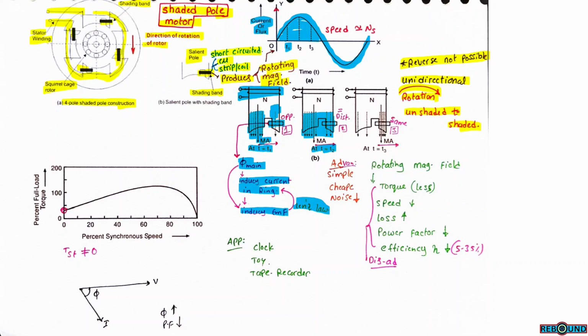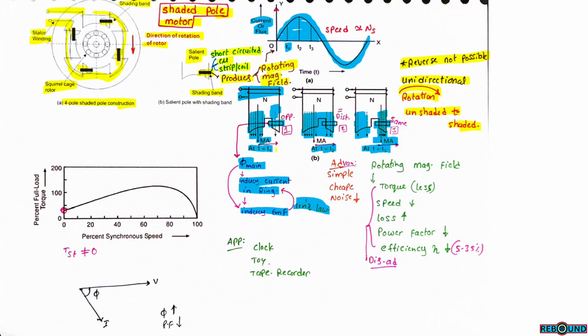When T is equal to T3, the current is changing its direction from positive maximum towards 0. At this position, the induced fluxes within this copper bar are in line with the main field flux. So the total flux lines are more in the shaded portion compared to the unshaded portion. So the net magnetic line shifts towards the shaded ring.